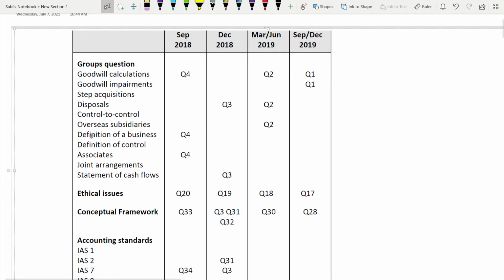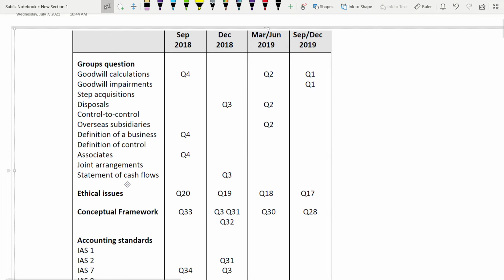Step disposal and disposal. So here it came for 2 years. Then we have control to control. Control to control means you are not losing control. From 60 to 80 or 80 to 60, you are not losing control. Overseas subsidiary. Then we have definition of a business, definition of control, associates, joint arrangements, and statement of cash flow.